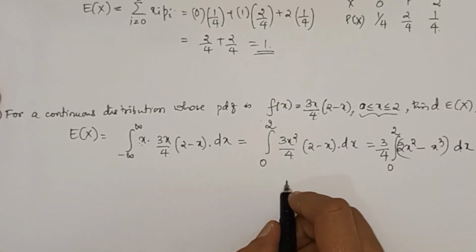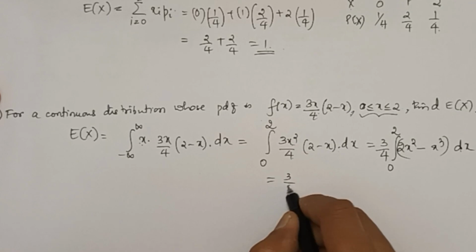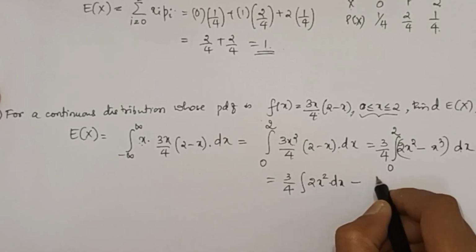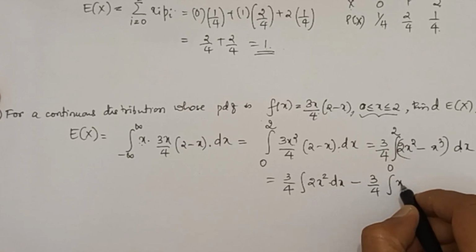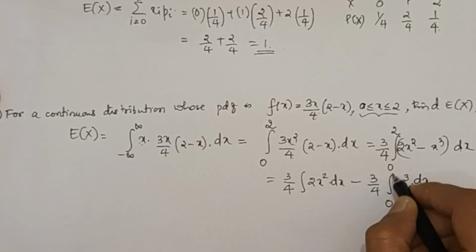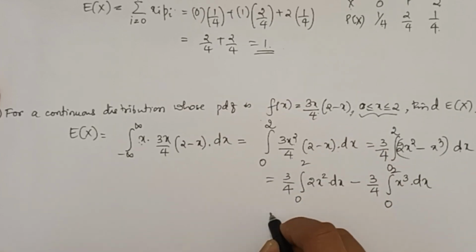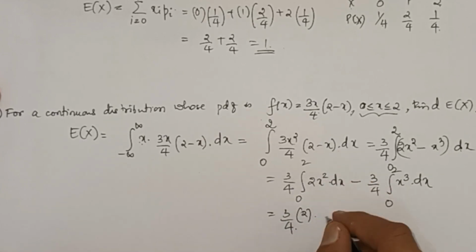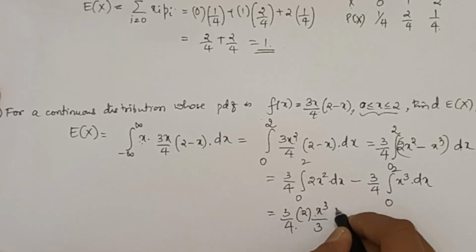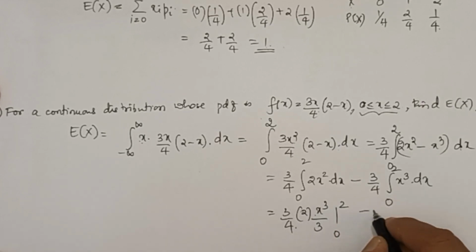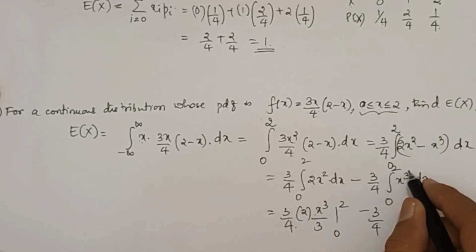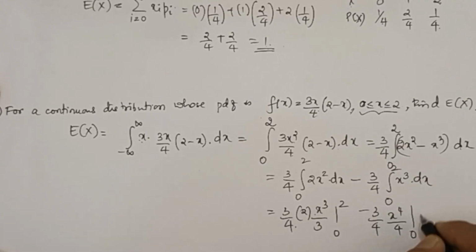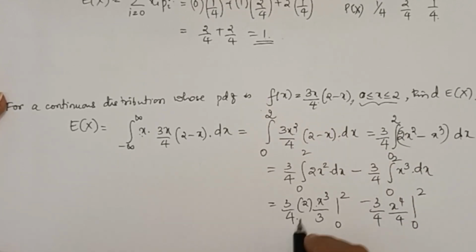So this is equal to 3 by 4 into integral of 2x square into dx minus 3 by 4 into integral of x cube into dx, from 0 to 2. So this is equal to 3 by 4 into 2 into x square integral, which is x cube by 3, from 0 to 2, minus 3 by 4 into x power 3 integral, which is x power 4 by 4, from 0 to 2. Let us simplify this.